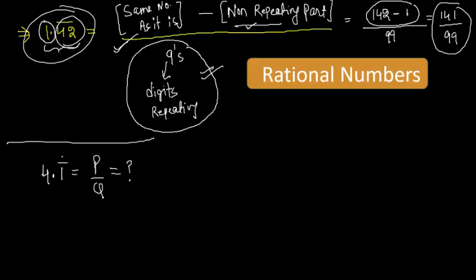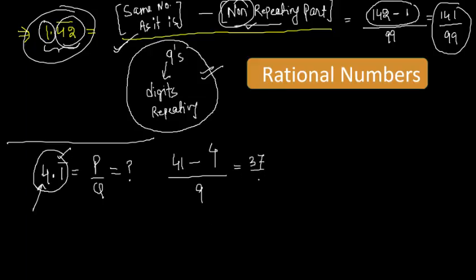Still many people are doing mistake. Write down the same number and minus the part which is non-repeating. So you have to subtract 4, not 1. Non-repeating part. And divide by number of nines. यहाँ पे तो सिंगल पे बार है तो सिंगल ही 9 आएगा. That is your answer. 37 by 9.